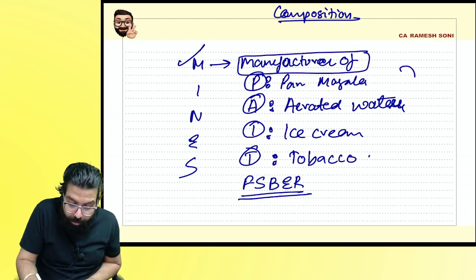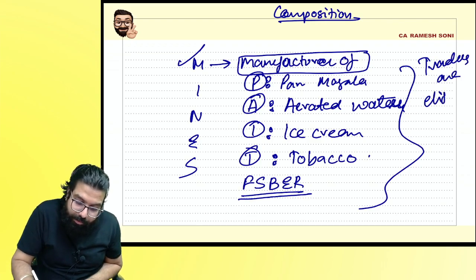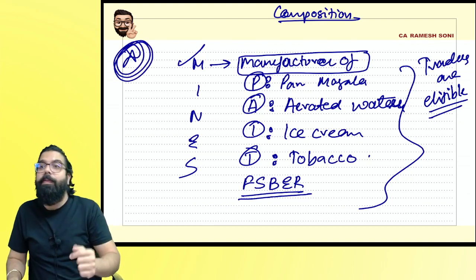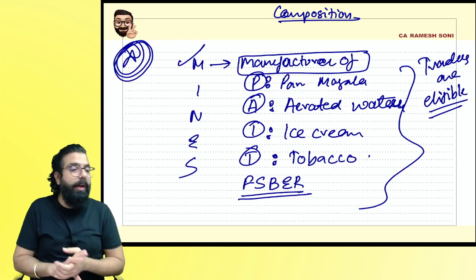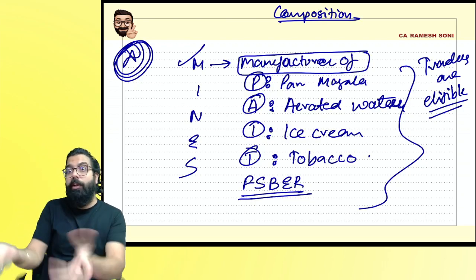Baba, all these traders are eligible. Please don't forget in the exam. This is the most important question they will ask you in the exam. They'll tell you Ram is a person who is going ahead and doing what? Who is doing trading of bricks. You will say ineligible for composition.